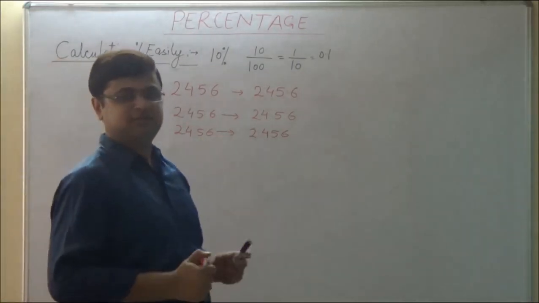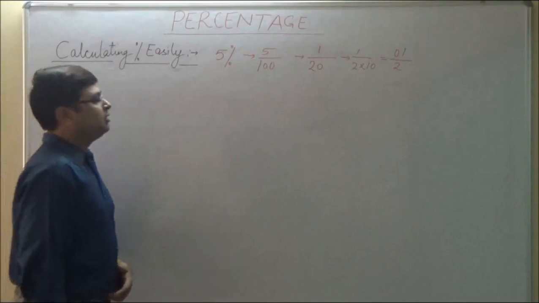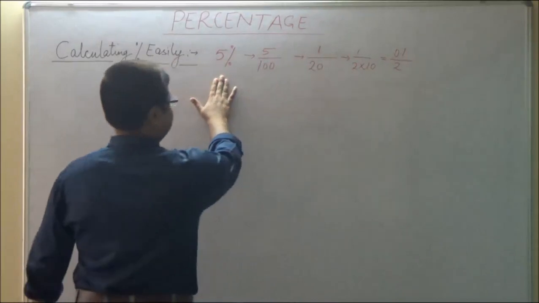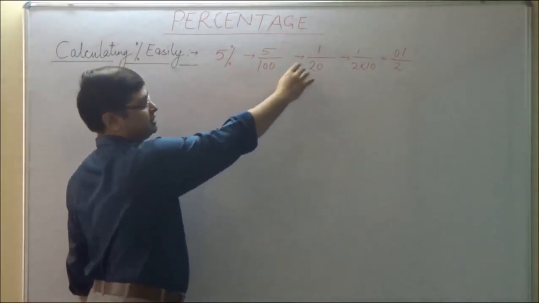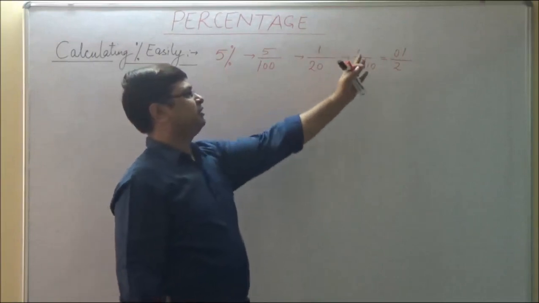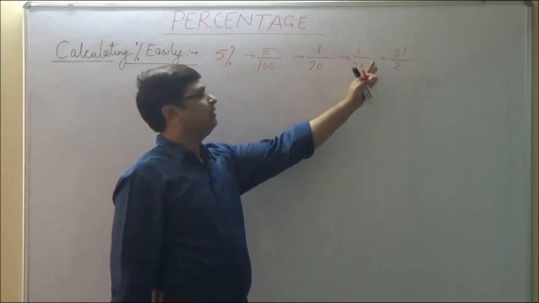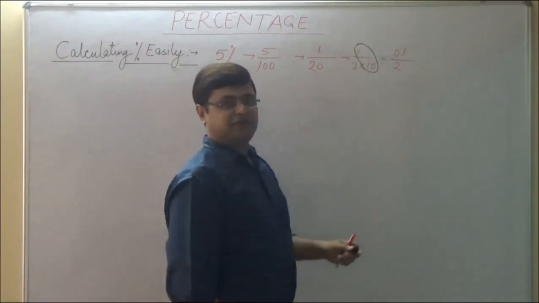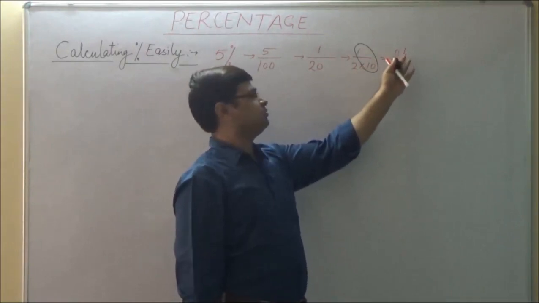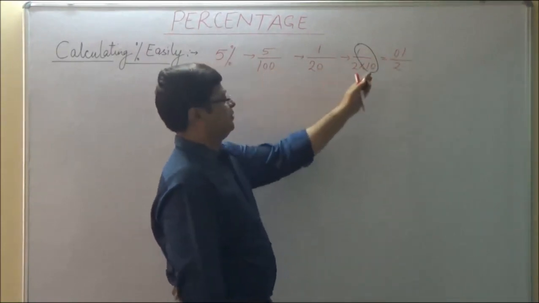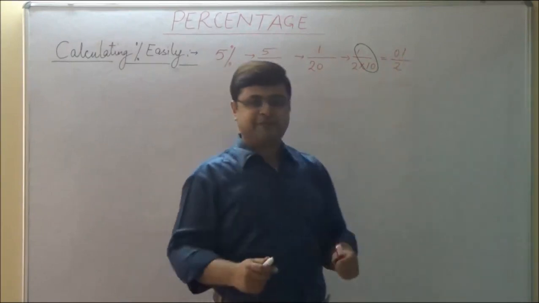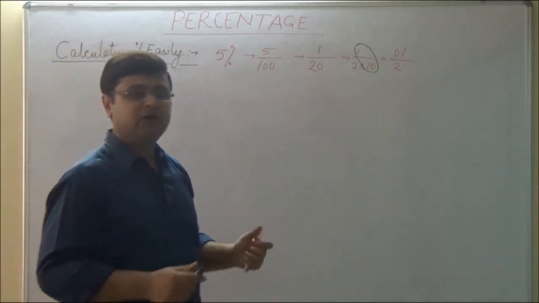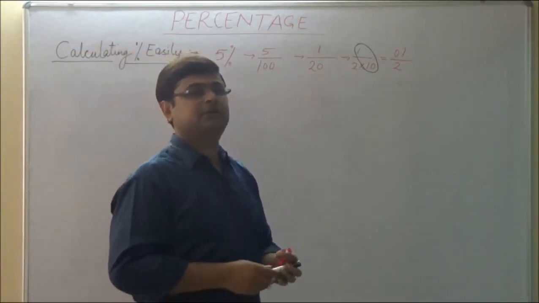10% is very easy to calculate, just multiply the number by 0.1. Now let us see how to calculate 5% of a number easily. If we write 5% in fraction form, it is equivalent to 5/100, which is further equivalent to 1/20, which is further equivalent to 1/2 into 1/10. 1/10, as we saw in the previous example, is 10% of the number, which is obtained by multiplying the number with 0.1. So this will be equivalent to 0.1/2. 5%, in other words, we can say is the 10% of the number divided by 2, or half of the 10% of the number.